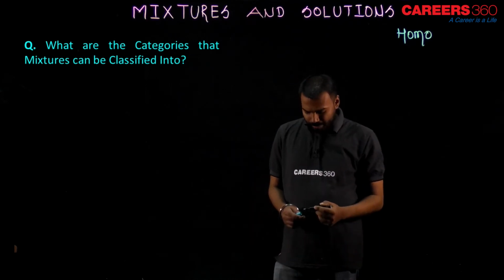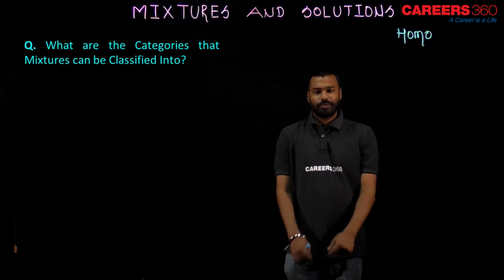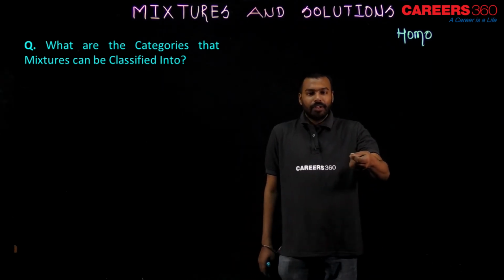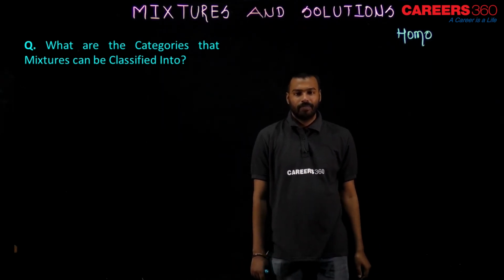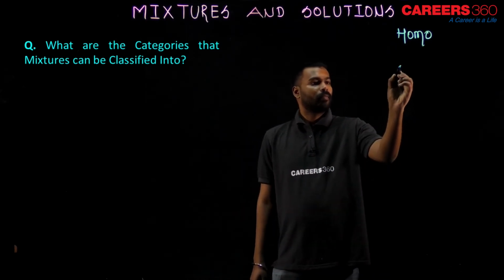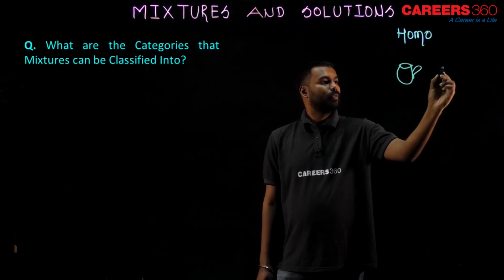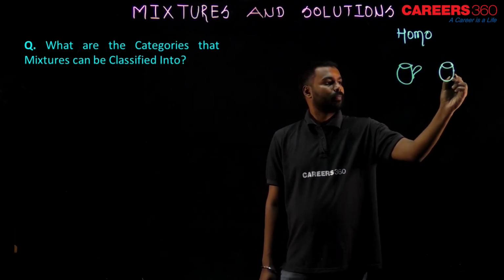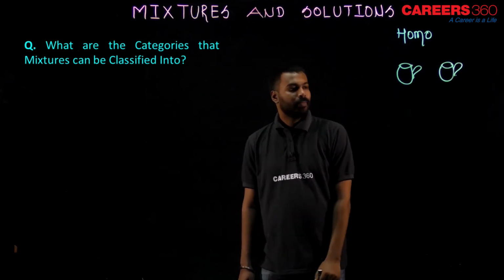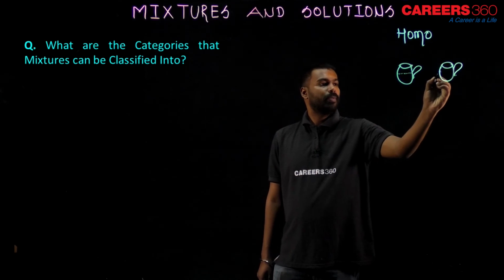Okay, what happens? Once upon a time, I was adding sugar in water. I took two cups, cup 1 and cup 2. I added the same amount of water level in both.